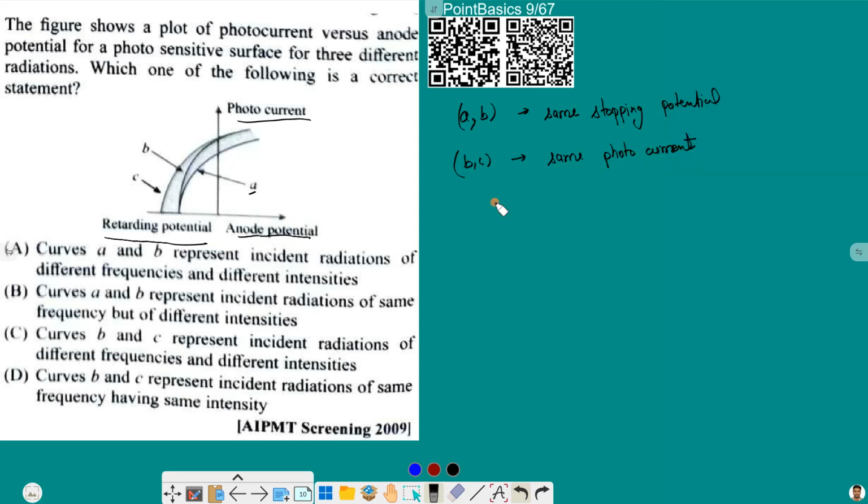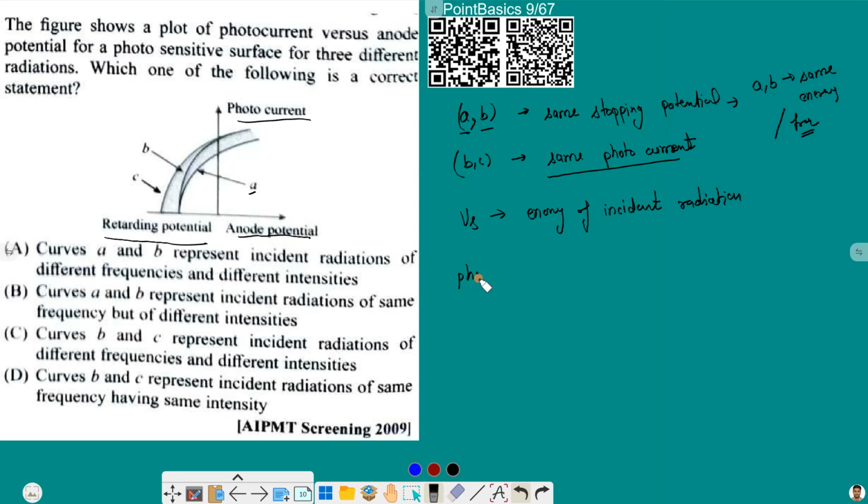Now coming to the stopping potential, we know that stopping potential only depends upon the energy of incident radiation. So it means A and B will have the same energy and same frequency. Now coming to the second one, the same photocurrent.